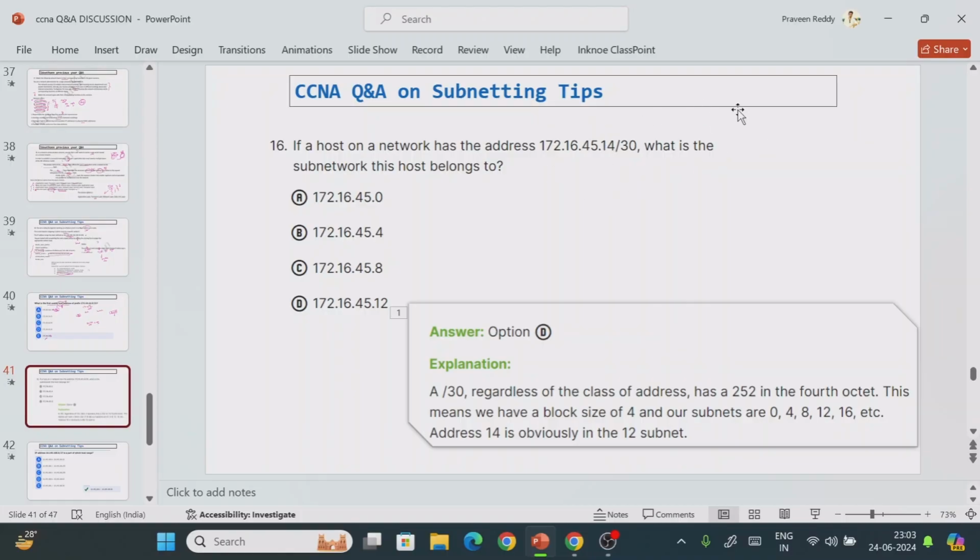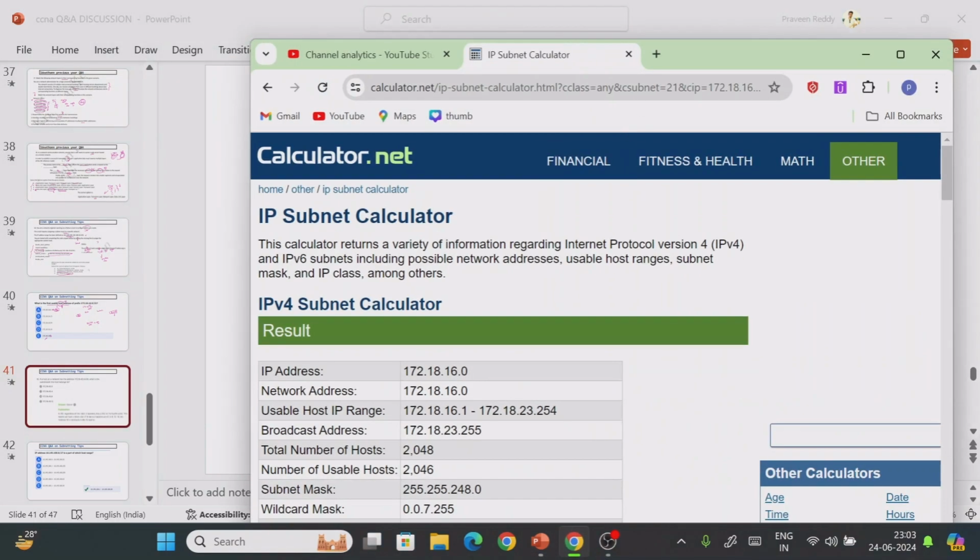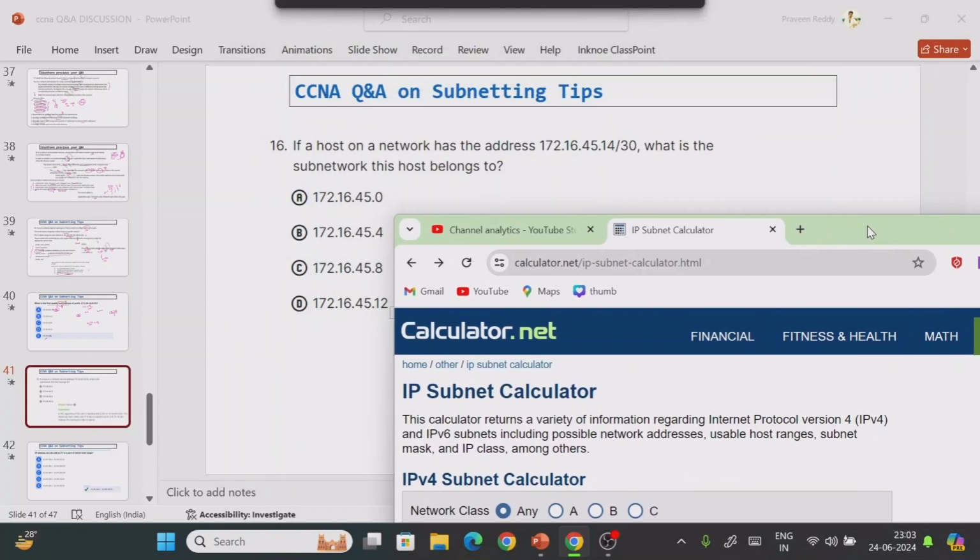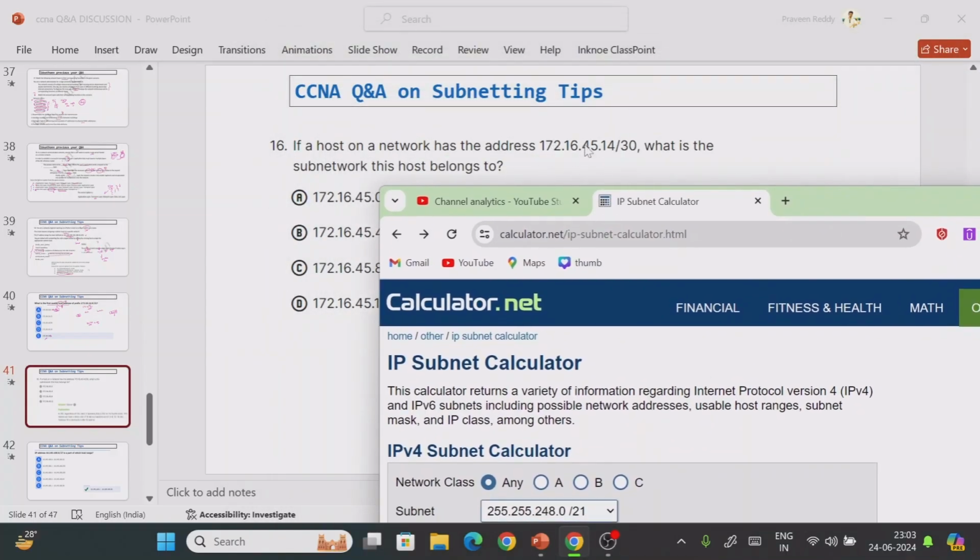If you want to find the answer, you should have good knowledge of subnetting and CIDR values. What I am trying to say is this: if the CIDR value is /30, you should have an idea of how many subnetworks you will get, and how many IP addresses each subnet will have. If you don't know, you can go to the subnet calculator again, because within 1 minute you should be in a position to solve these questions, right? So if /30, what is the IP address given here?